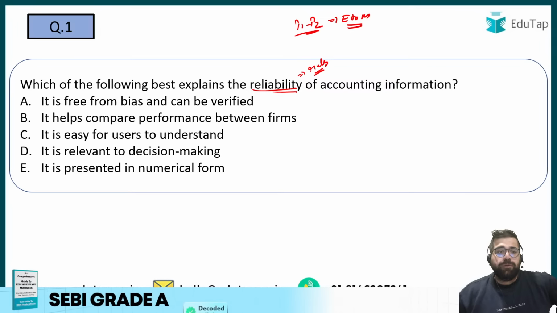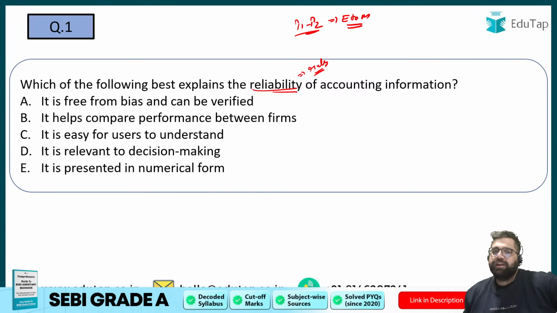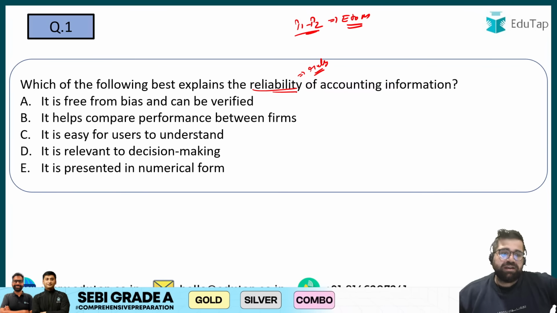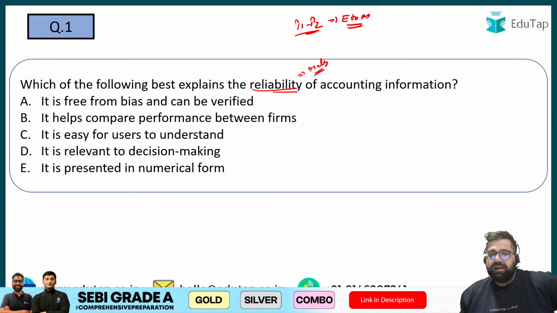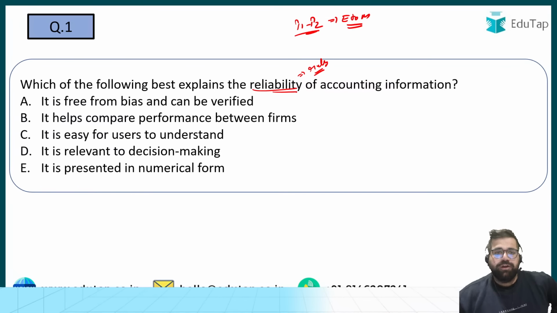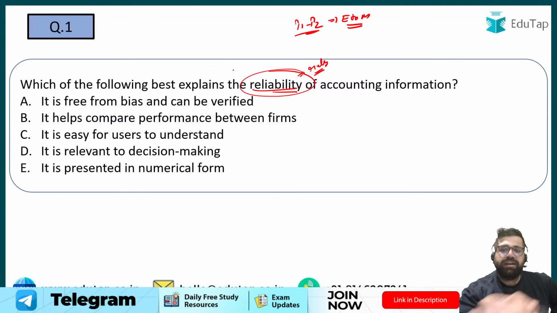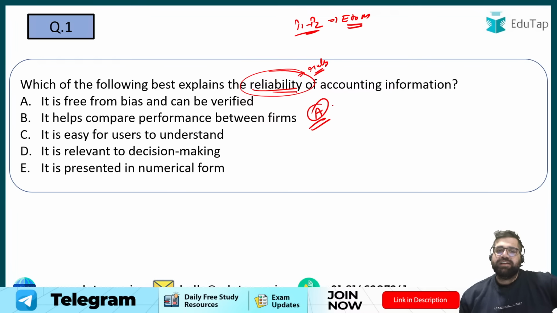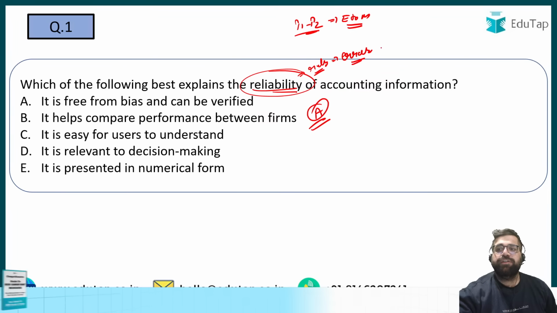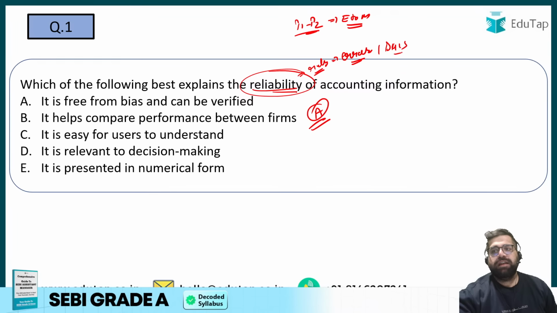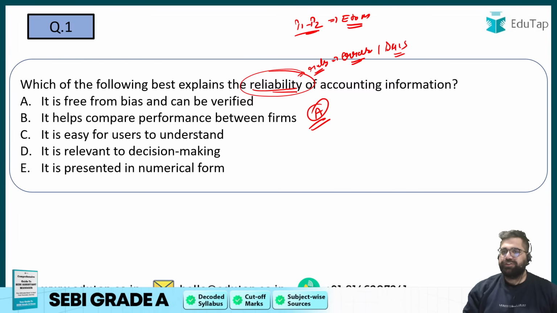Option A: it is free from bias and it can be verified. It helps in comparing performance between the firms. It is easy for users to understand. It is relevant to decision making. It is presented in a numerical form. So which of the following explains reliability? Yes, the correct answer will be option A. Reliability basically means that I can rely on that particular information, and that information should be free from errors and free from bias. So the answer will be option A.